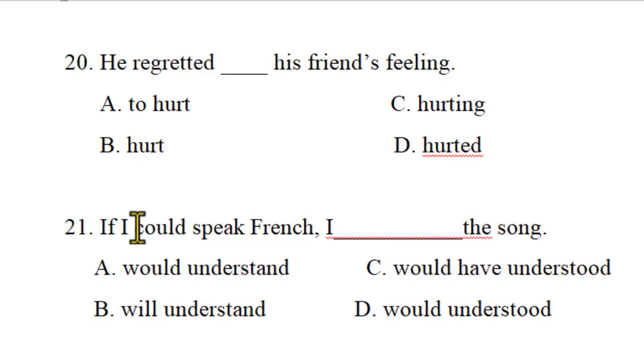Actually, in the rule of conditionals, the if clause cannot be completed with any kind of modal verbs. We cannot use could, might, would, should in the if clause. But this is true for the main clause, isn't it? If you are talking about type 2, an improbable condition. But in this case it is also possible, because we are talking about a hypothetical condition, an imaginary situation. That's true for mixed conditionals, so we sometimes use modals in the if clause.